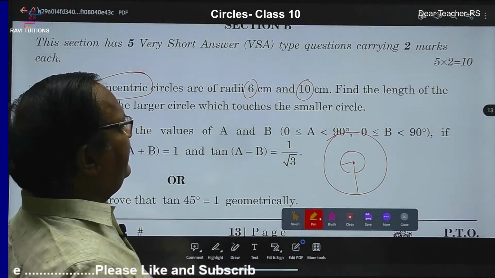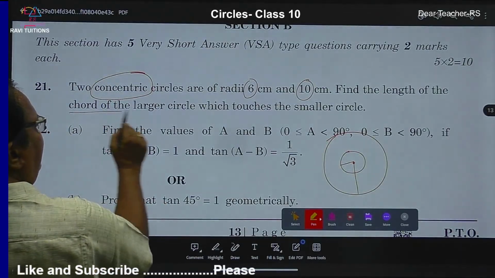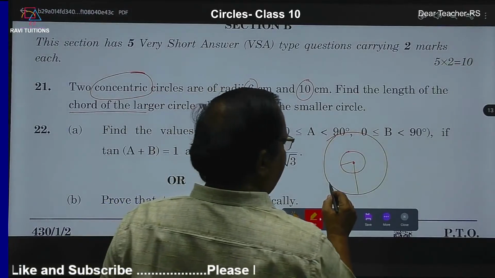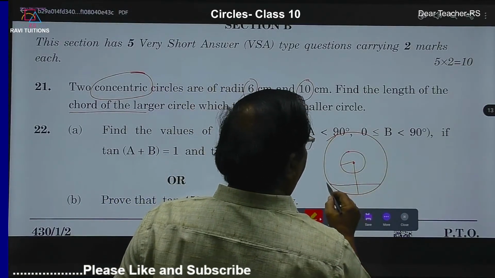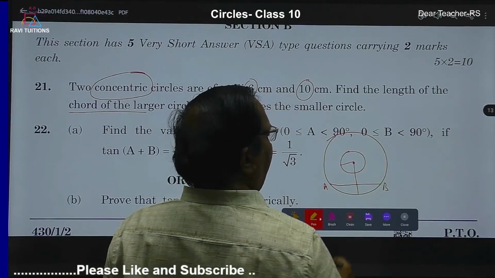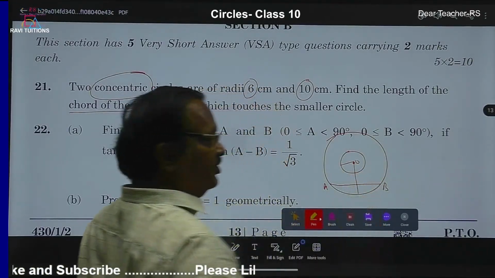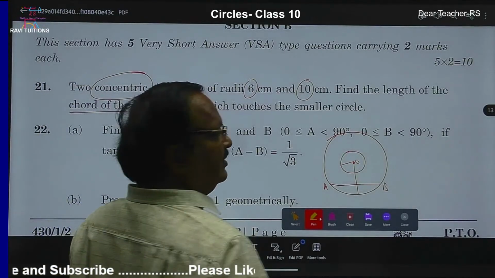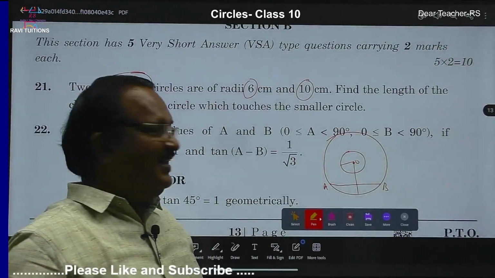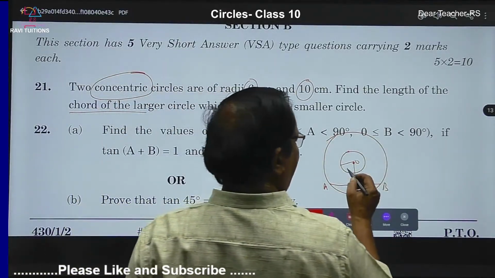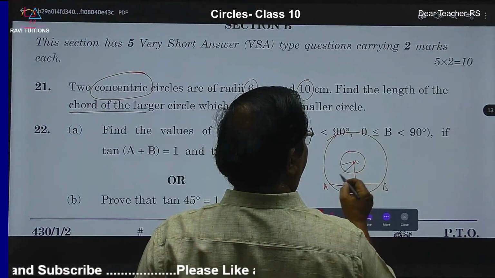One more piece of information: find the length of the chord of the larger circle. So this is the larger circle. This is the chord, AB is the chord. Okay, and O is the center of both the circles. Right. Now we have to find out the length of the chord.